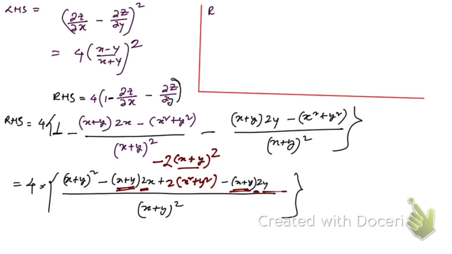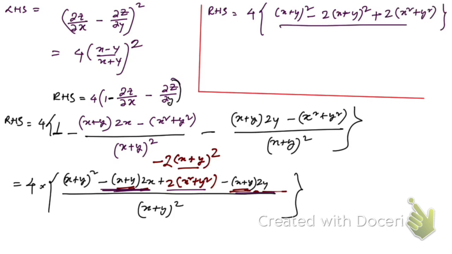Let me continue here, the right hand side. That's going to be equal to 4 into x plus y whole square, then minus. From these 2 terms, on taking x plus y and minus 2 into x plus y common, within the bracket we have got again x plus y. And the product of these 2, we're gonna get x plus y whole square, and plus again we have got 2 x square plus y square. That's what we have got, and divided by x plus y whole square, right? Hope you have understood this.